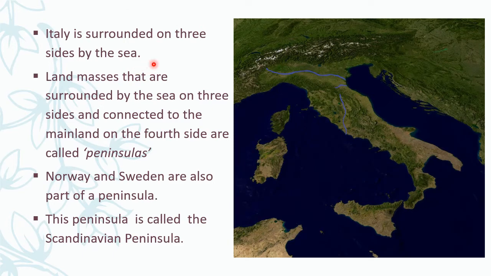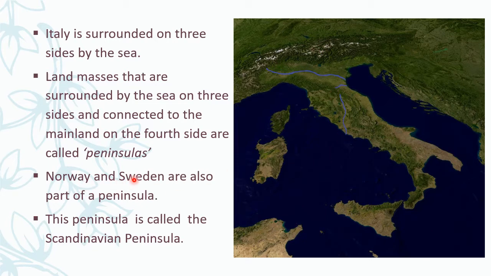See, Italy is surrounded on three sides by the sea. Here it is, the country Italy. 1, 2, 3. All three sides are covered with sea, but it is connected with land on the fourth side. Such land parts are called peninsulas.